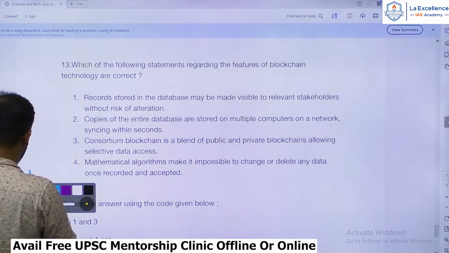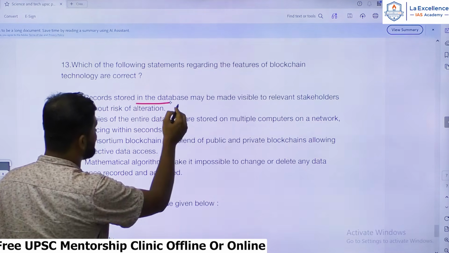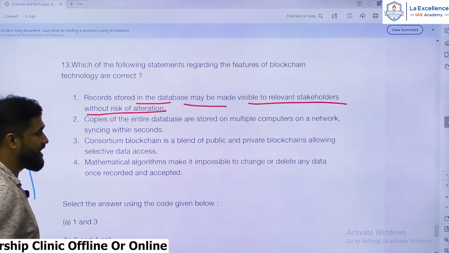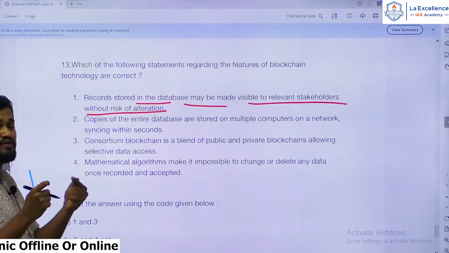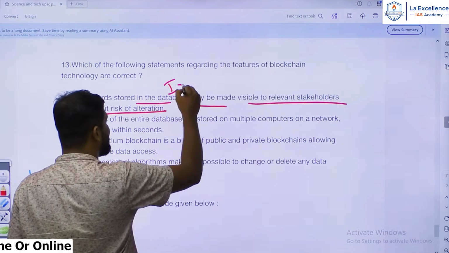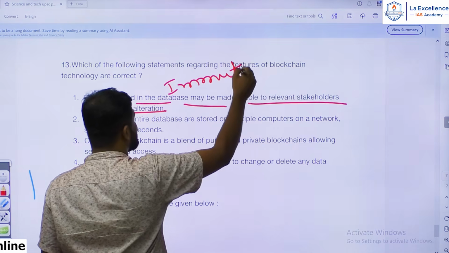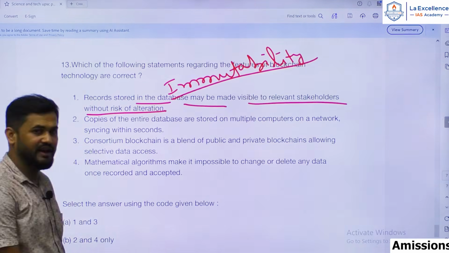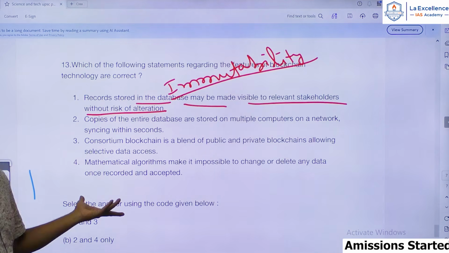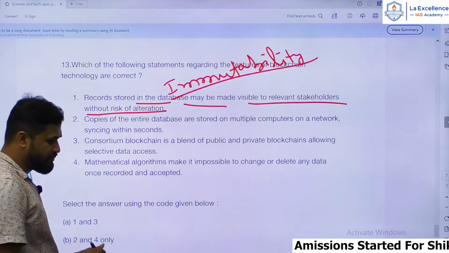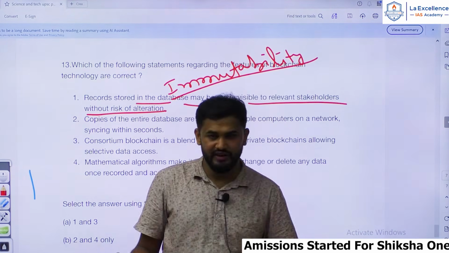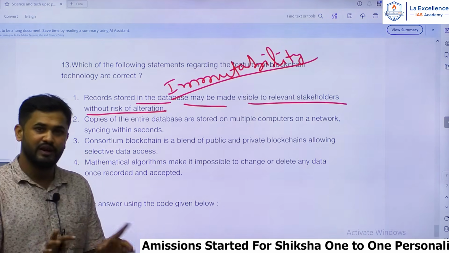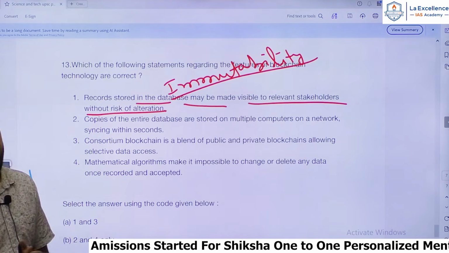Records stored in the database may be made visible to relevant stakeholders without risk of alteration. So you know that blockchain works on the principle of immutability. That means once the data is recorded and put in the block, it can never be altered. Yes, but it's a distributed ledger. That means it can be distributed among all the stakeholders, all the participants, but once recorded, no alteration can be made by anyone.